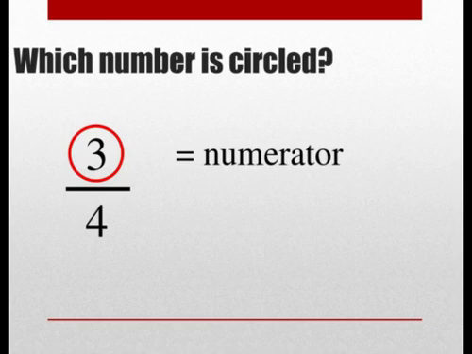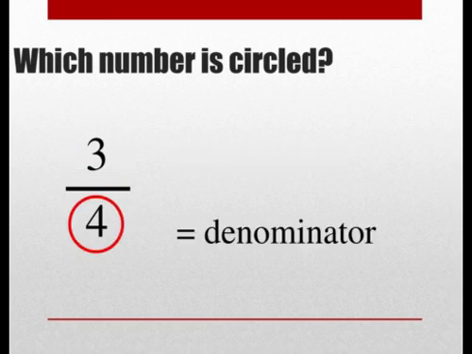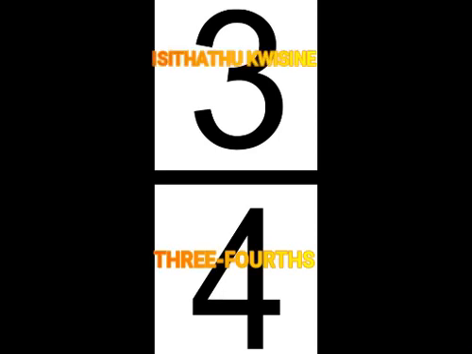Uzintathu linani eliphezulu. 4 is a denominator or bottom number. Uzine linani elisezantsi. How do we read this fraction? Silifunda kanjani eli qhezu? We say 3/4 sithi isithathu kwisine.